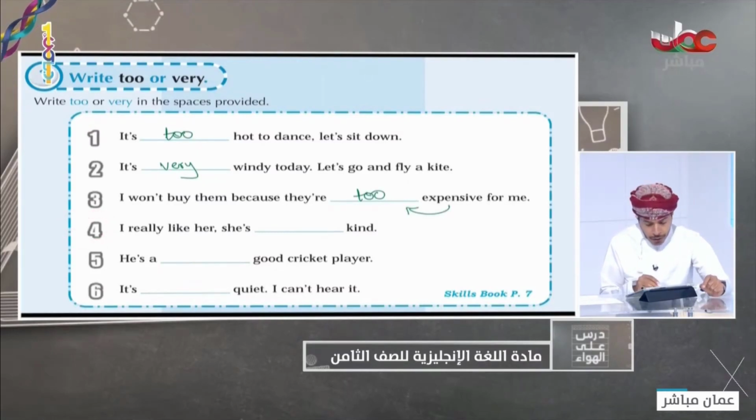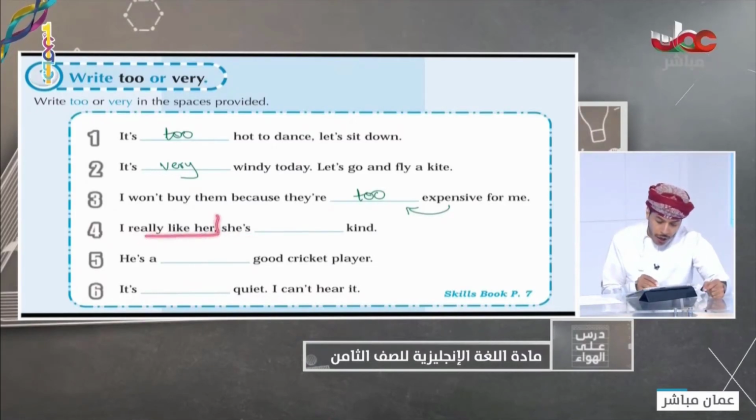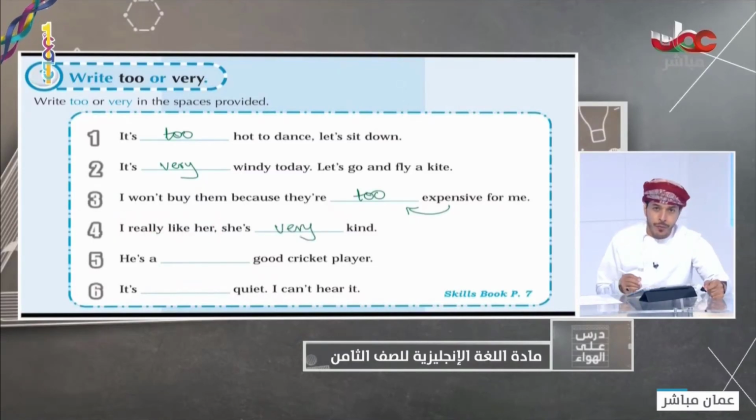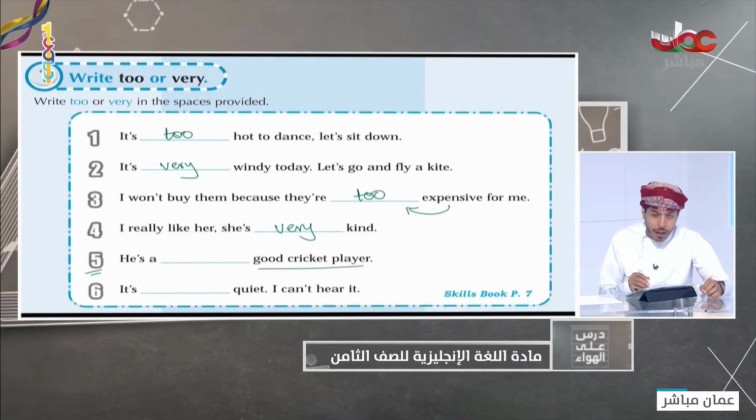I really like her. She is very kind or too kind. I like her. So the answer is very clear. It is very. Look at number 5, please. He is a too or a very good cricket player.